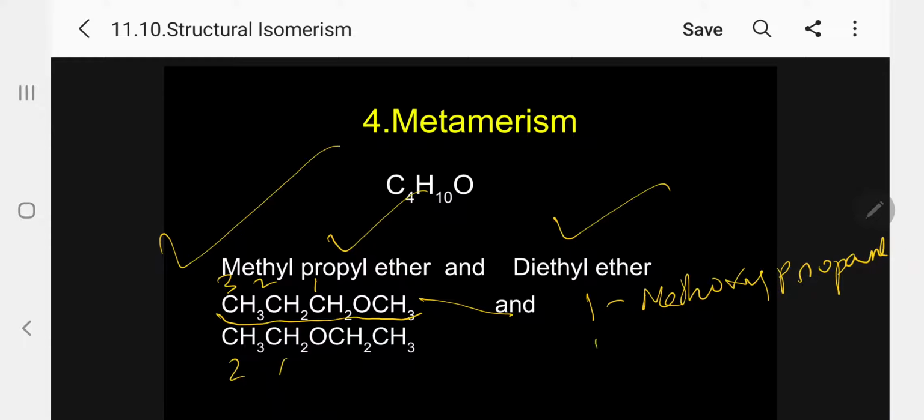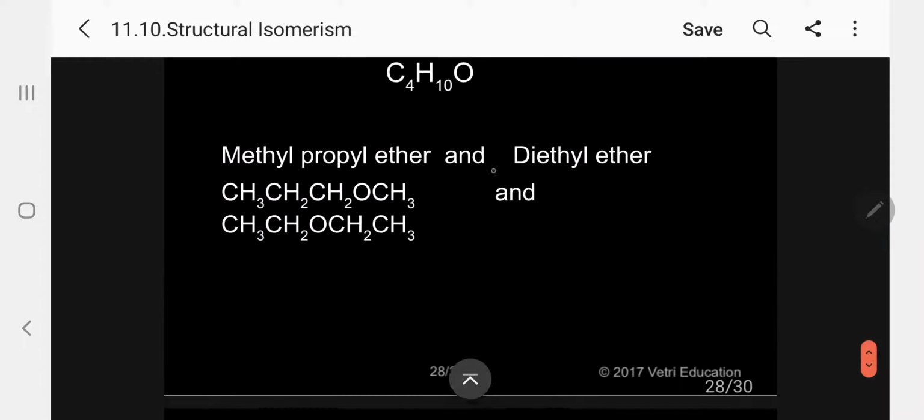IUPAC name. Second one, 1-ethoxyethane. So these are examples of metamerism because they differ in carbon arrangement. The first case, 3 carbons on the left side, 1 carbon on the right side. The second case, both sides equal. So this is a metamerism example.